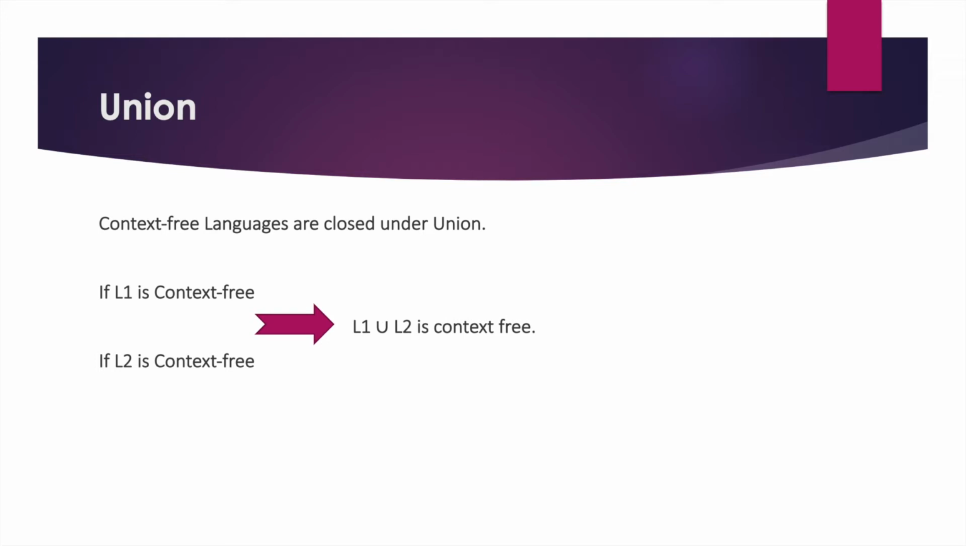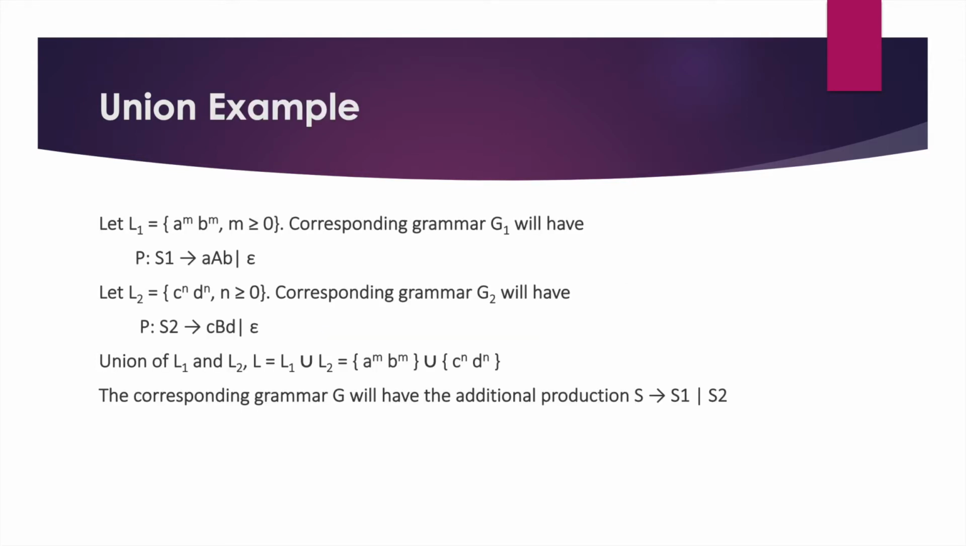Let me explain with an example. Let L1 be a^m b^m, where m is greater than or equal to 0. Basically this language is saying the number of a's and number of b's are equal. And the second language L2 is c^n d^n, where n is greater than or equal to 0. This language is saying the number of c's and number of d's must be equal.